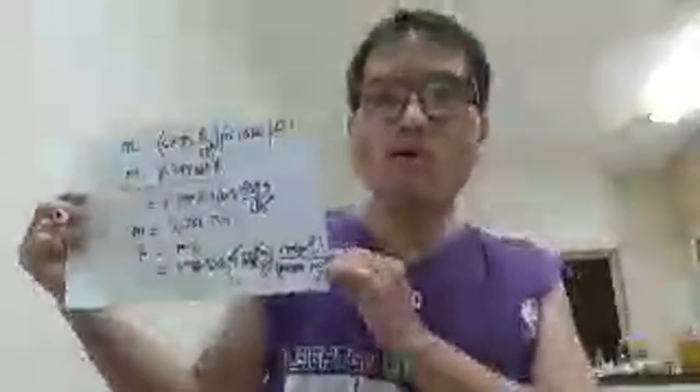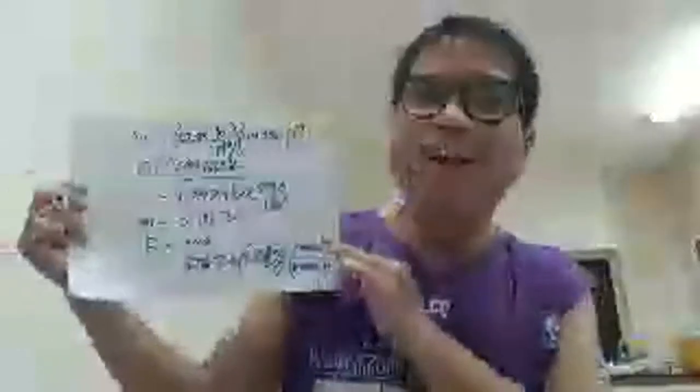The numerator will be on the top, 1 meter, and the denominator is meter. So what's left is centimeter. So we have now the answer.